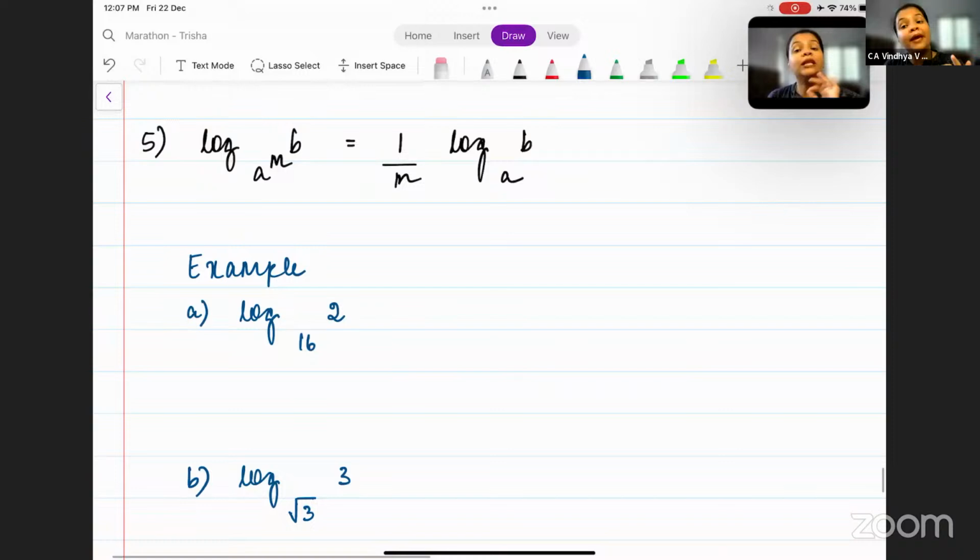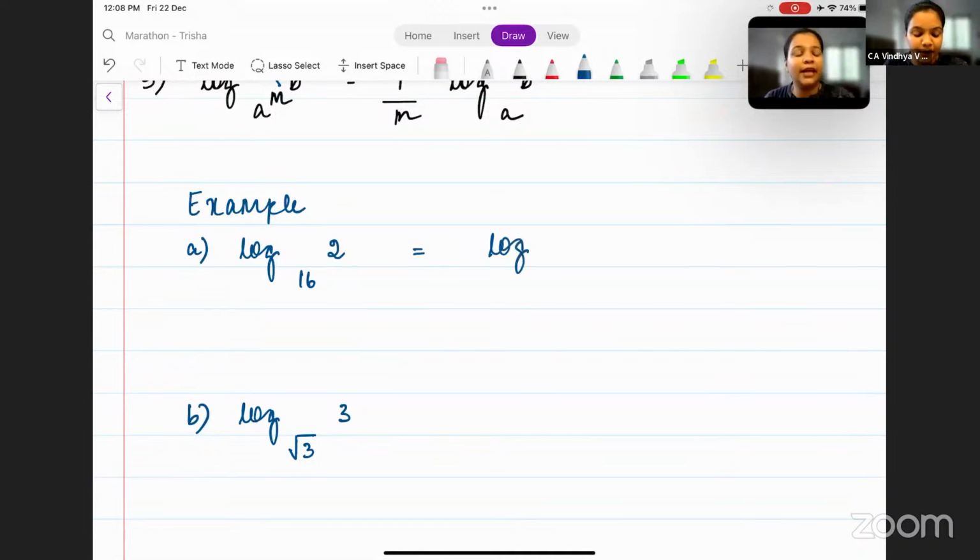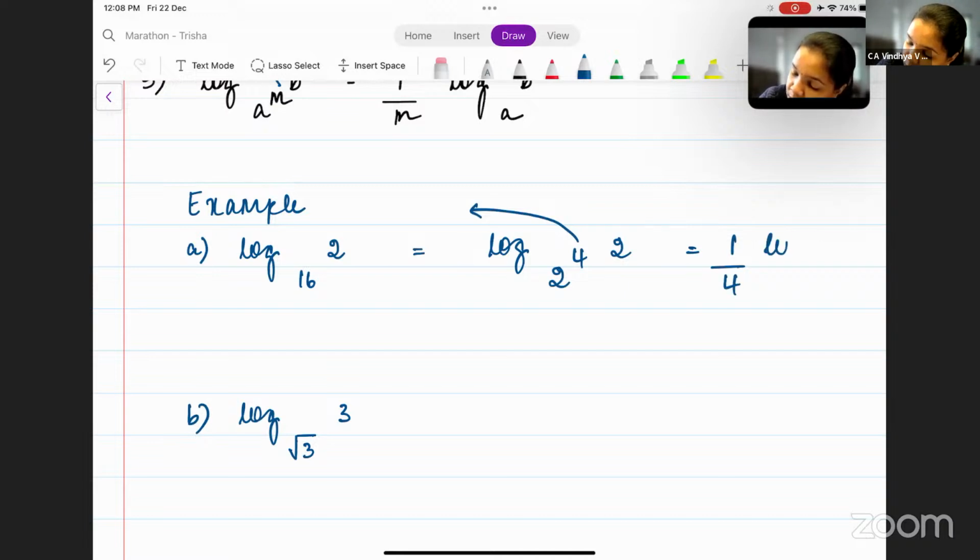Next, when the base has a power, that means log b base a to the power m, this power m can be shifted outside, but when you shift it outside, it becomes the reciprocal. That means m becomes 1 by m, so 1 by m log b base a. Let's take an example. We have log 2 base 16. 16 is the larger number and can be written in terms of 2. So 16 is 2 to the power 4. This 4 can come outside as 1 by 4 log 2 base 2. Log 2 base 2 is 1, so the answer is 1 by 4.